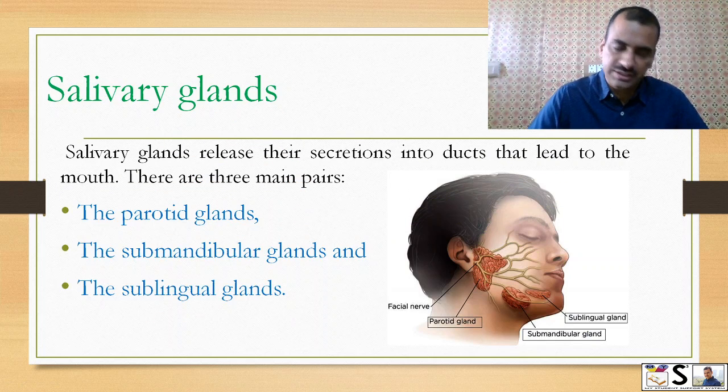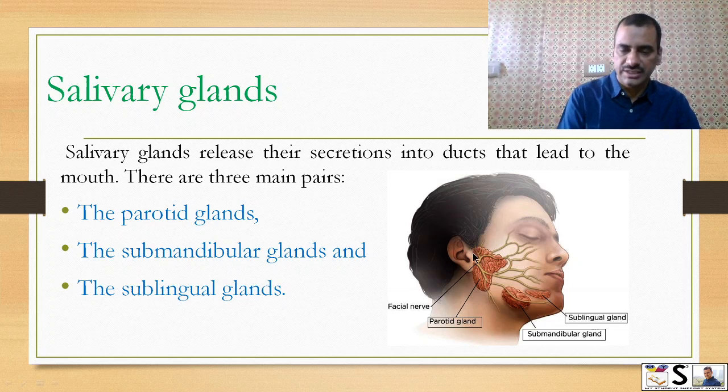Salivary glands. Another structure in the mouth that is very important is the salivary glands. Salivary glands release their secretion into ducts that lead to the mouth. There are three main pairs. These are exocrine glands: the parotid gland, the submandibular gland, and the sublingual gland. This is the parotid, submandibular, and sublingual.